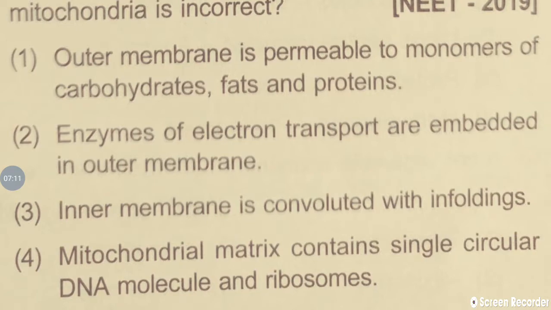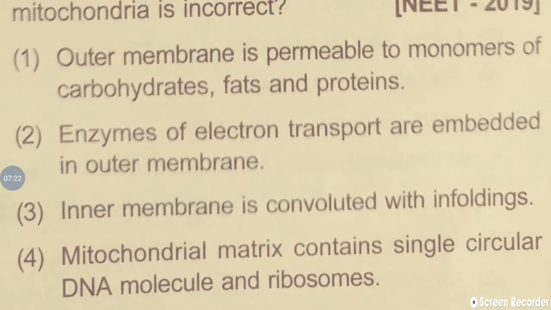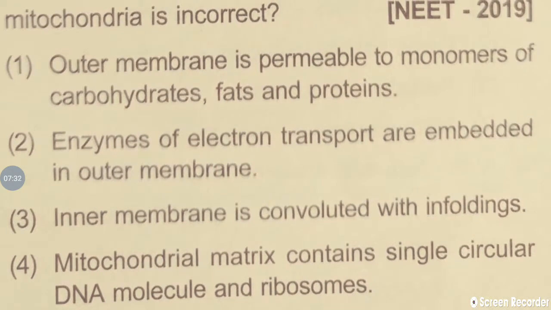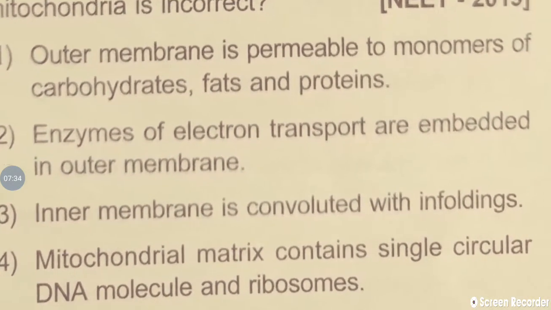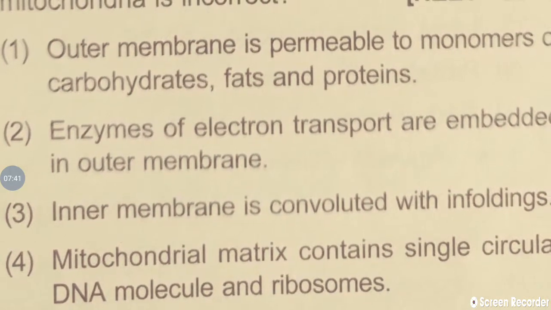So go to the last, the fourth one. The mitochondrial matrix contains a single circular DNA molecule and ribosomes. Single here means one. In the earlier question also we said that it can be one or many. So the fourth statement is also correct. Even ribosomes are present; in the mitochondria 70S type of ribosomes are present. So the fourth statement is absolutely correct.